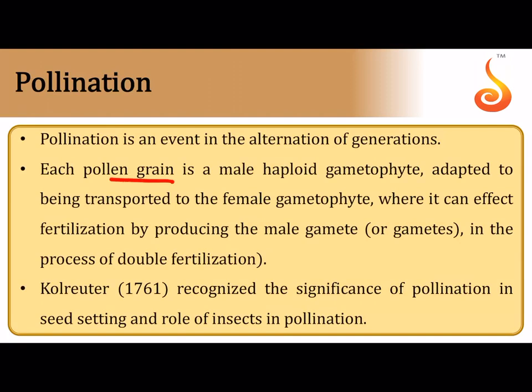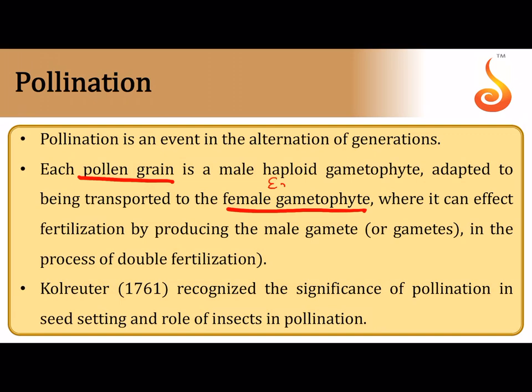Pollination, you all are aware, is when pollen grain from the anther falls onto the stigma. Why is pollination very important? Because pollen grain carries the male gamete, which is non-motile. So somehow it has to be transported to the female part of the plant, so that it can reach the female gametophyte.